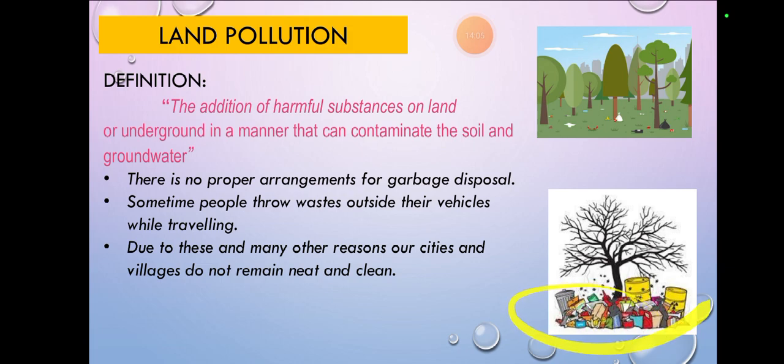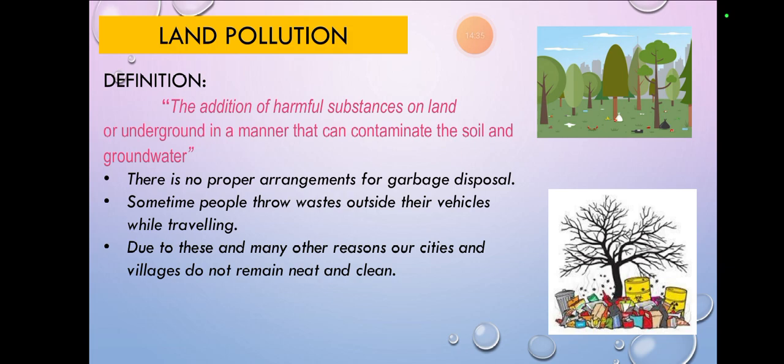So here you can see on the land near the trees, okay, underground you can see land pollution. When these types of things happen, basically life becomes impossible. So there are no proper arrangements for garbage disposal. There must be a proper place where we can arrange and dispose of these garbages.